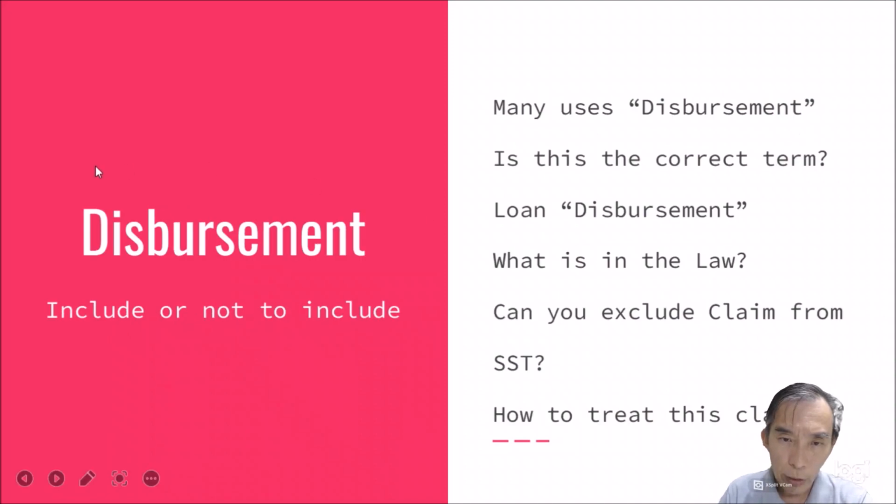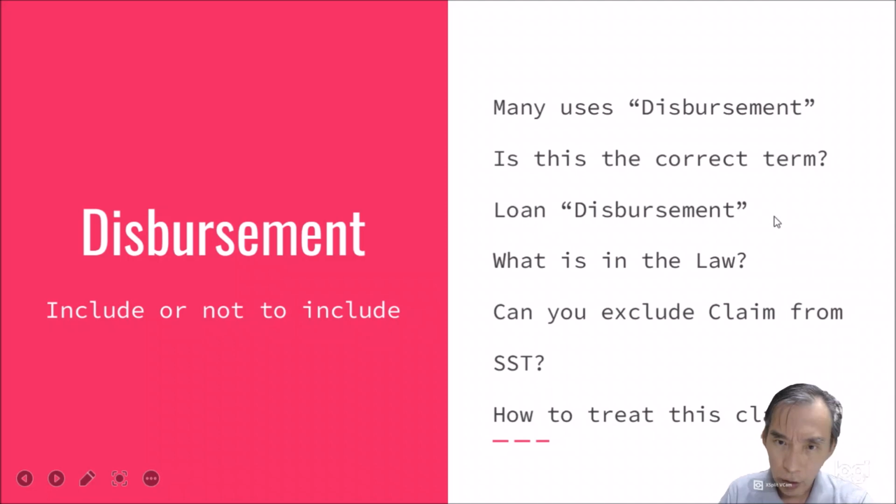So the term used a lot of the time is called disbursement. A lot of agency firms will say, okay, you pay me this portion as a professional fee, the other portion is our disbursement, then the total amount you pay is the subtotal here with the sales and service tax SST 6%, a total invoice amount. So this disbursement term is being used. Many are actually confused with this disbursement. Is this the correct term?